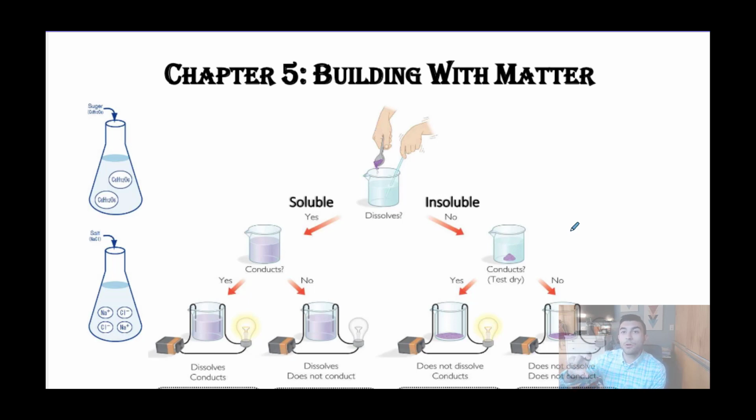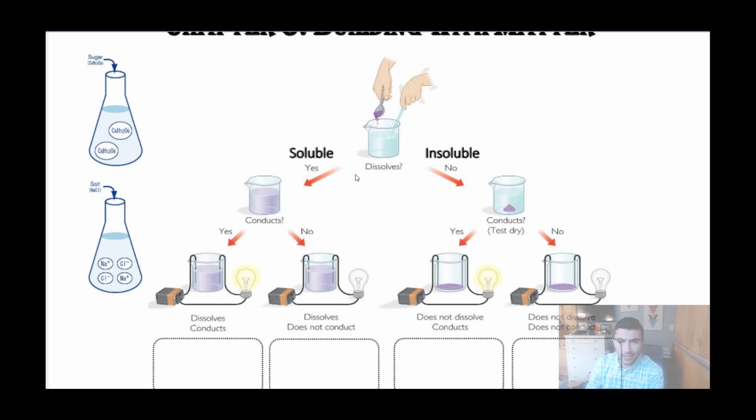In chapter 4, changing the electrons does not change the number of protons. We can turn an atom into an ion, a cation or an anion, but that's not going to help us make gold if we're not changing the protons. So in chapter 5, we're looking at the only possible way in which we could extract gold. We started by testing substances for solubility and conductivity. Solubility means will it dissolve in water, and conductivity means will it conduct electricity.